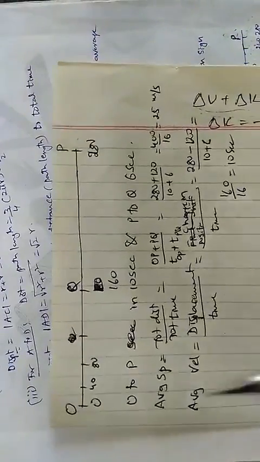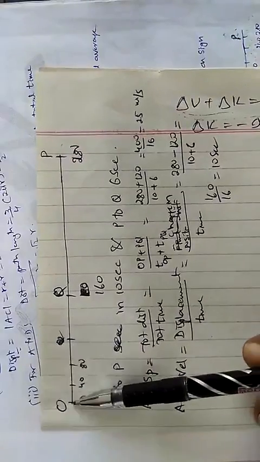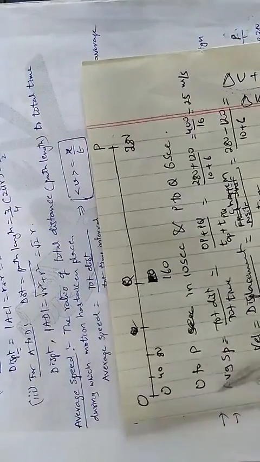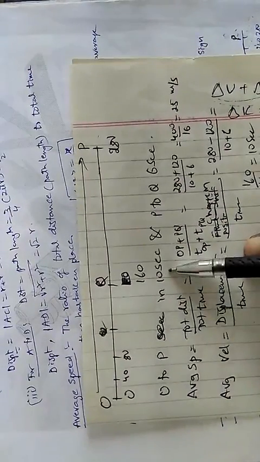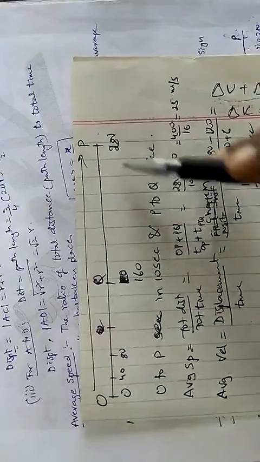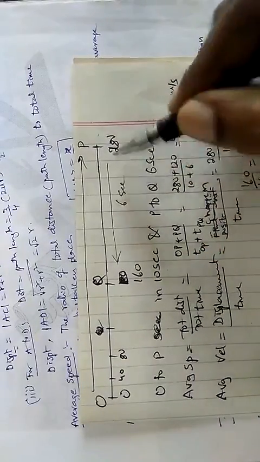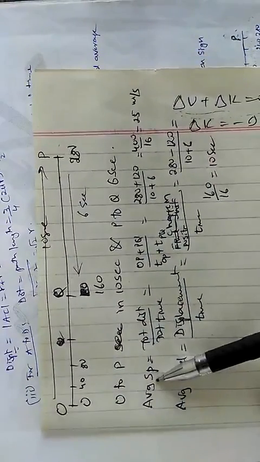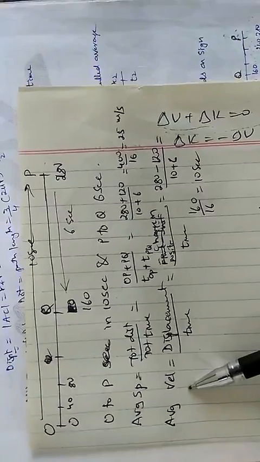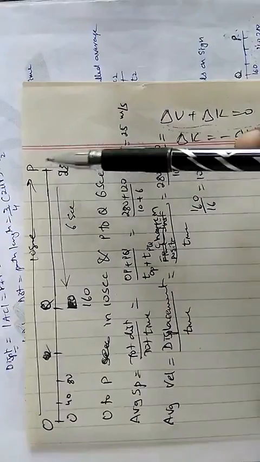To calculate the average speed here, I have one object. This object is traveling from O to P, see in the figure. O to P, it travels in 10 seconds. Then it travels P to Q in 6 seconds. Calculate average speed and average velocity. That is the question. The body is traveling O to P and then P to Q.